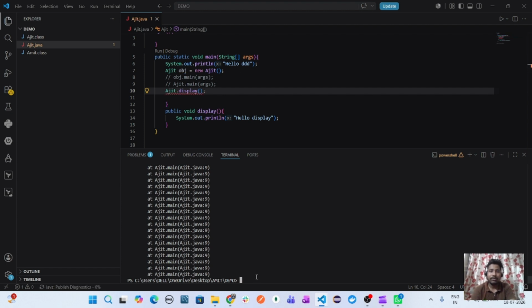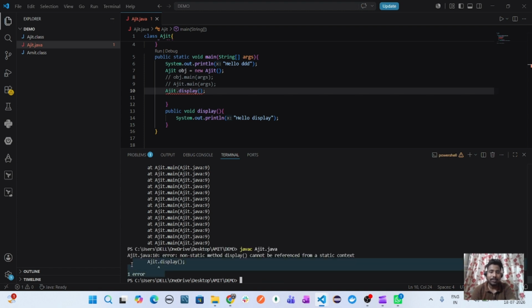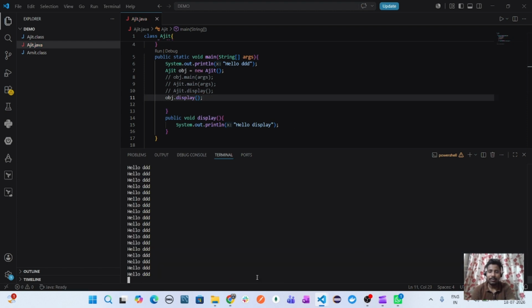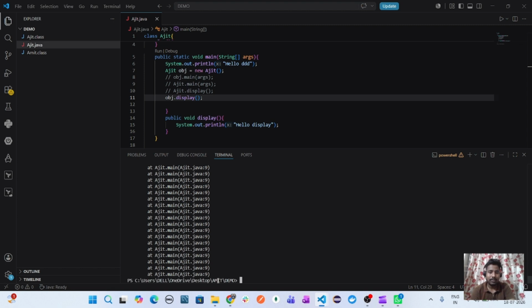It will show you the error, because a non-static method we can't call using the class name. Inside, it gives the compile time error: non-static method display cannot be referenced from a static context. So what we can do is call this method using the object reference, that is obj.display. Now there is no error, it will compile and give you the output. Sorry, I just need to compile it. Yeah, see, hello and hello display.